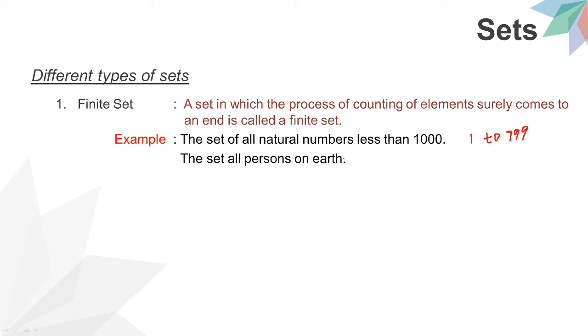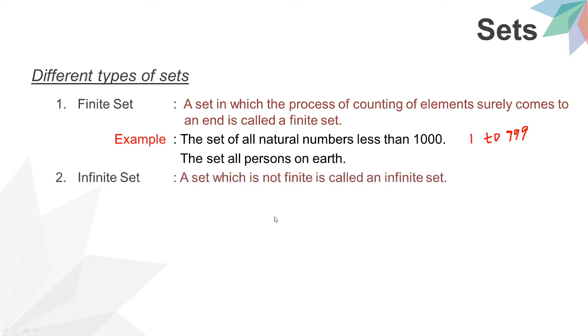Why have I taken 1 here? Because it's a natural number. Natural numbers start from 1. If I had taken whole numbers, then it becomes 0 here. Is that clear? The set of all persons on the earth: all the persons, men and women, children, everybody on the earth. Not the animals, not the birds, not all those things.